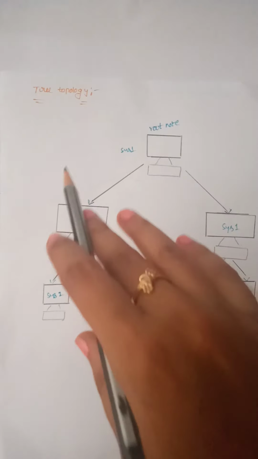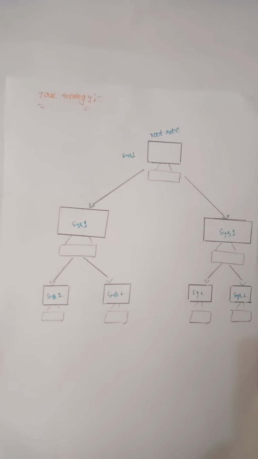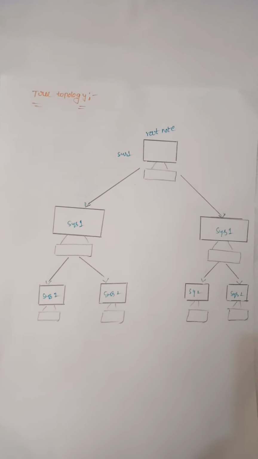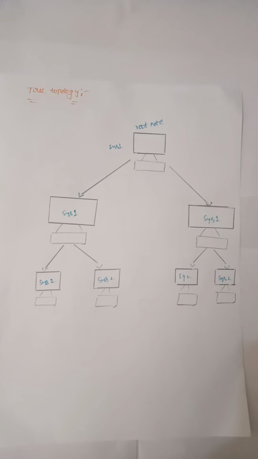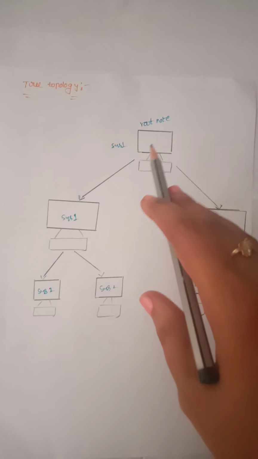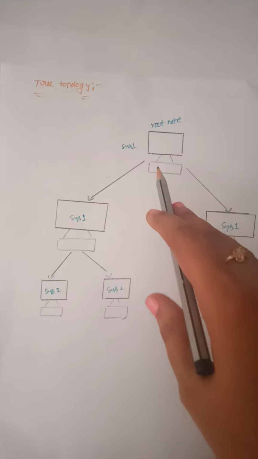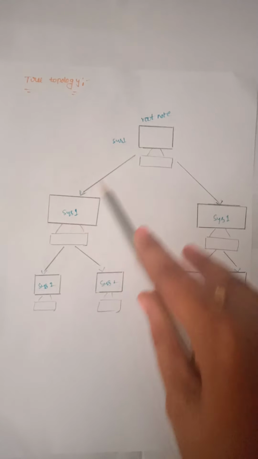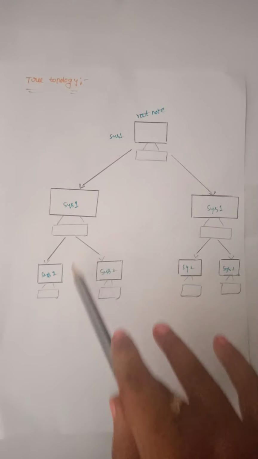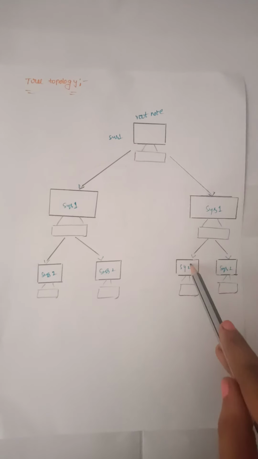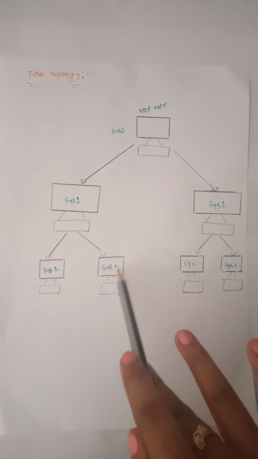Next, coming to the tree topology. In a tree topology, it is one kind of topology. It has a root node. See here, this is the root node. All other nodes are connected to this root node in a hierarchy form. See here, this is a hierarchy form. It is also known as a hierarchy topology.